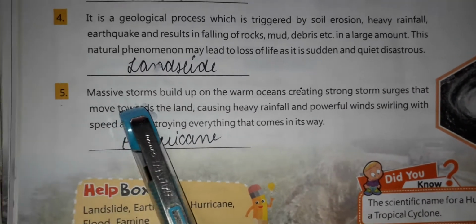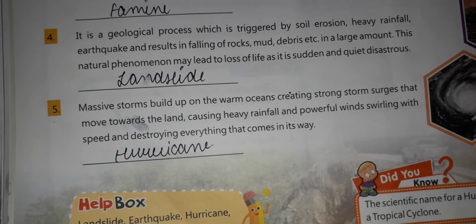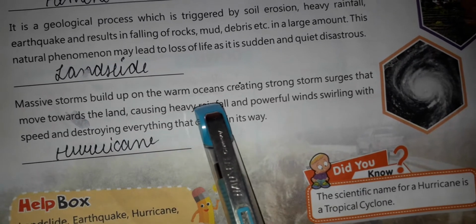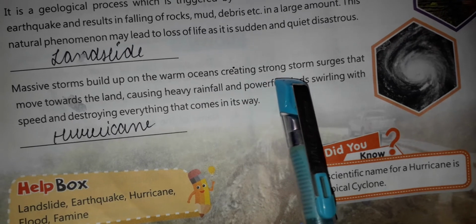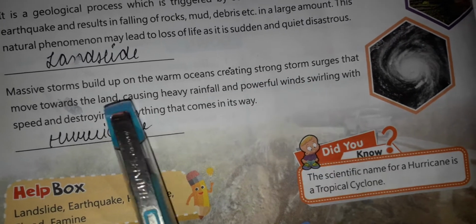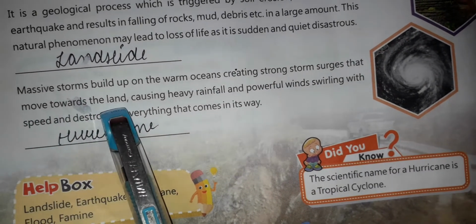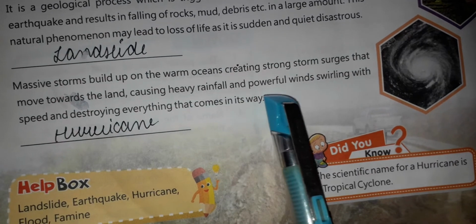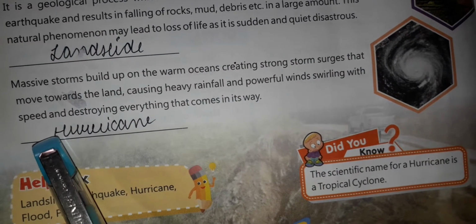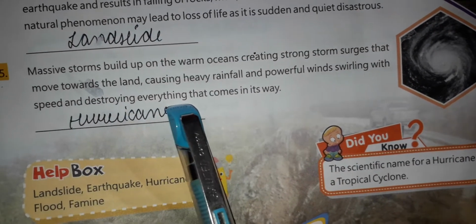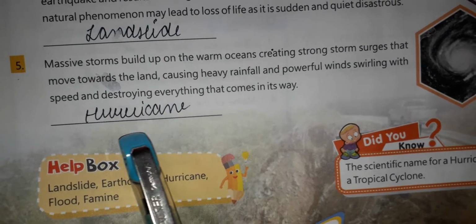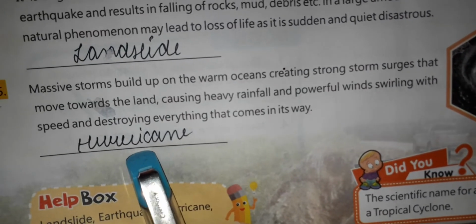Last is, massive storms build up on the warm oceans, creating strong storm surges that move towards the land, causing heavy rainfall and powerful winds, sweeping with speed and destroying everything that comes in its way. The name of this is hurricane.